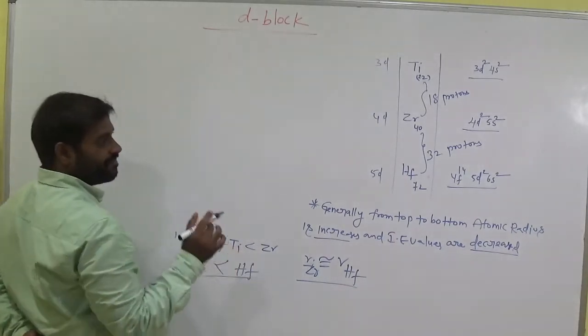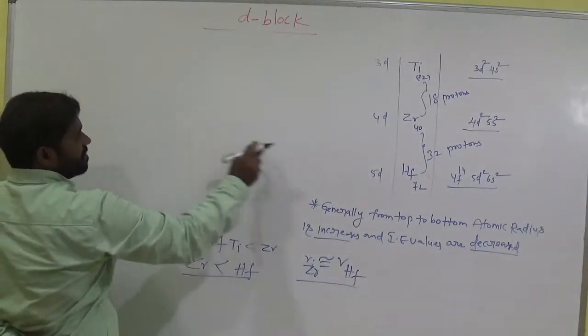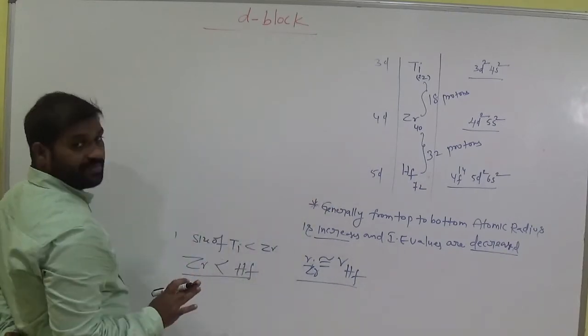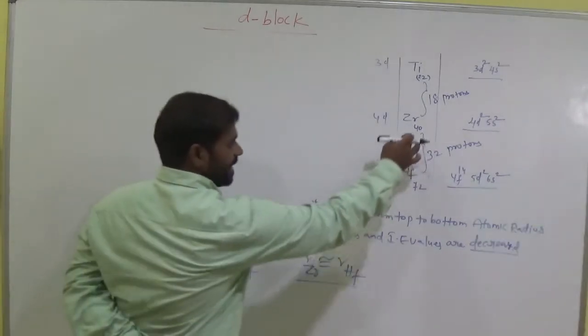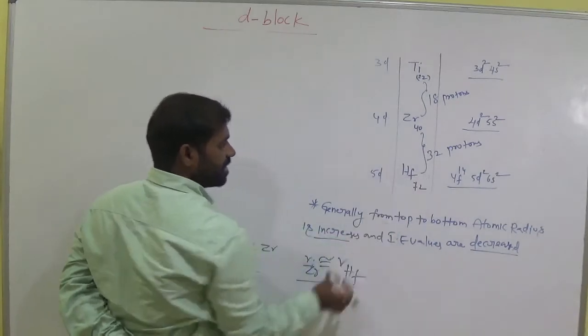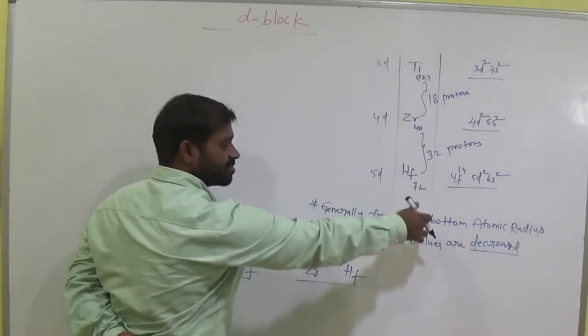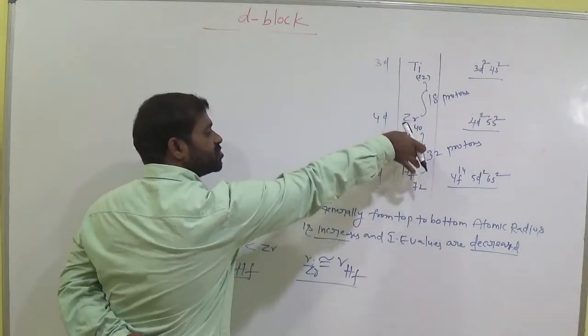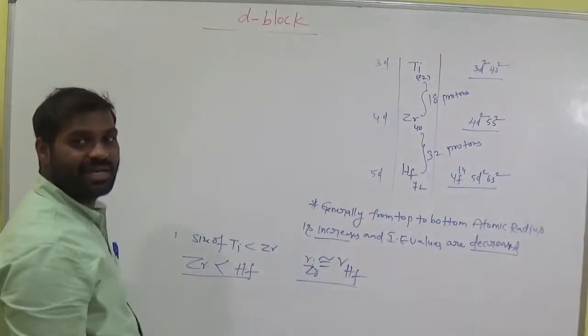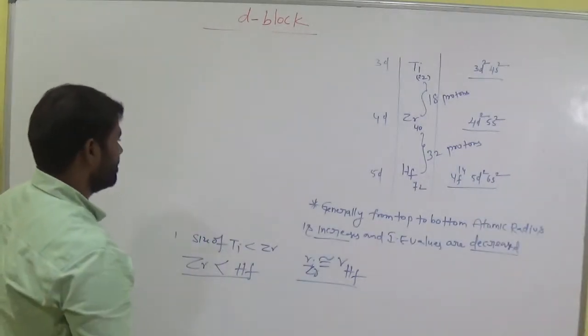Is it clear, ma'am? Zirconium and hafnium. If you compare these two, the radius actually increases from top to bottom, but the radius of these two is almost similar. What is the reason here? Let's see.